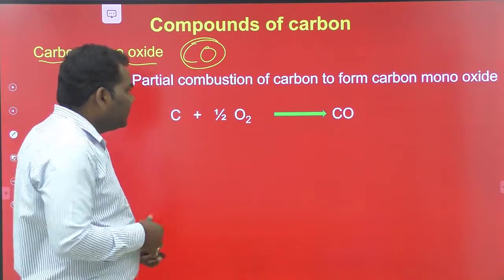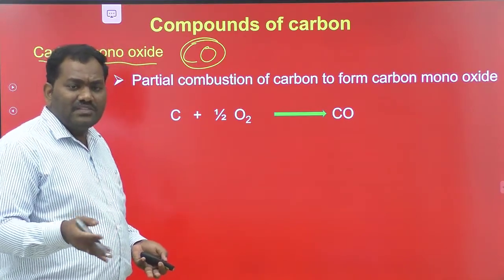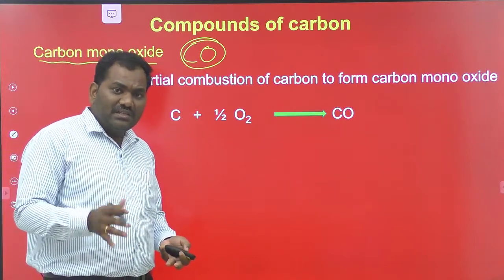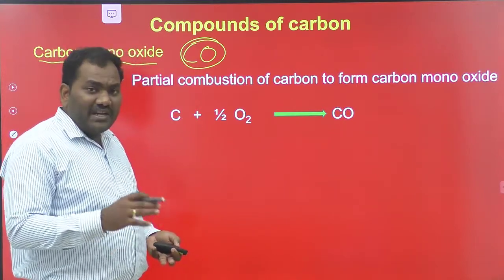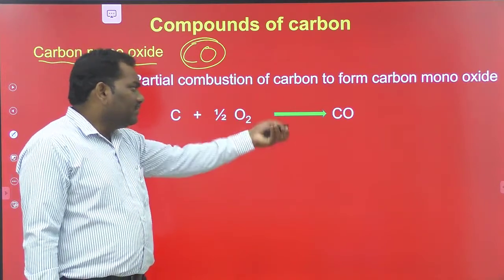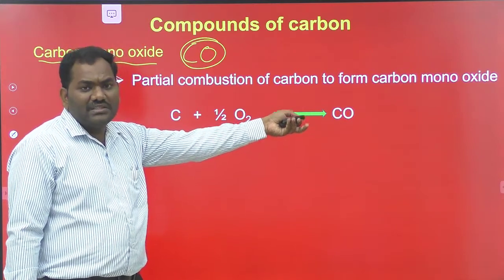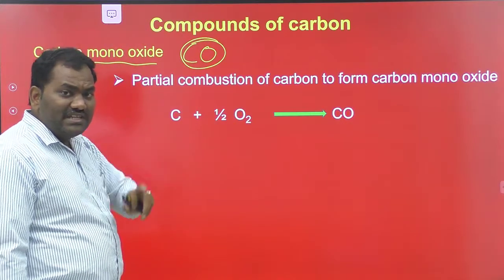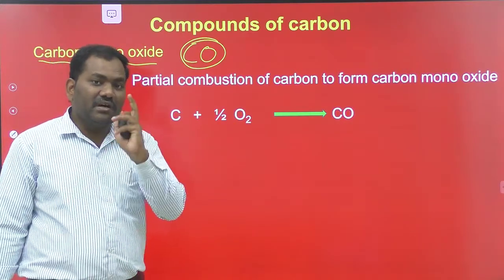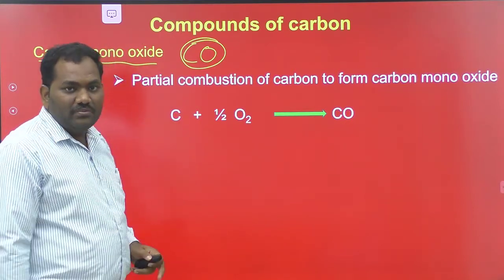In our day-to-day life, the consumption of fuel in automobiles and the transportation sector is very high. That's why plantation is also very important. Otherwise, instead of carbon dioxide, they give carbon monoxide. That carbon monoxide is a dangerous, toxic pollutant. It is hazardous to the health of human beings.